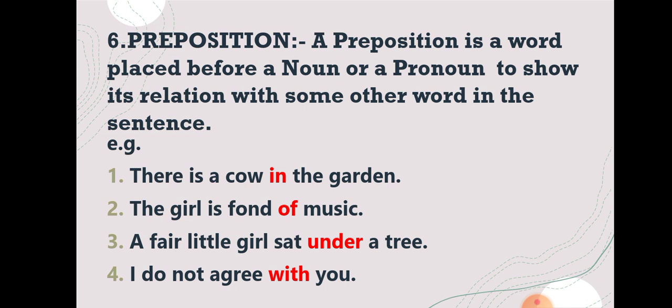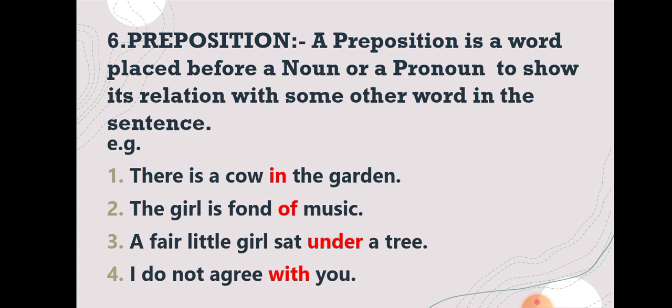I do not agree with you. So here, students, there is a relationship between you and I. And who made the relationship? With. So what is with here? Preposition. So what is a preposition? A preposition is a word placed before a noun or a pronoun. In the first sentence, the garden is the noun.